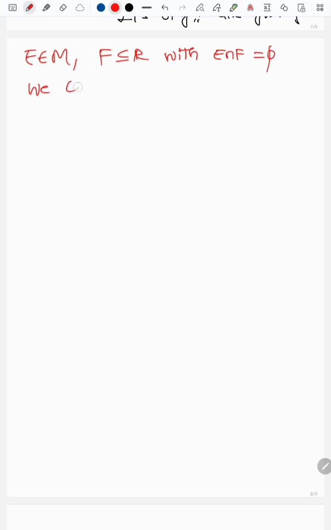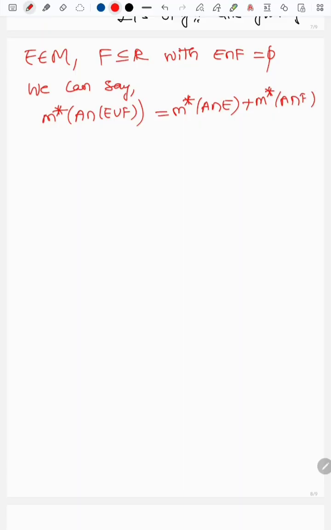We can say M star of A intersection with E union F is equal to M star of A intersection with E plus M star of A intersection with F. Isn't it so good? So for any set, we have proved a much stronger result. For suppose, can you write something else on here?